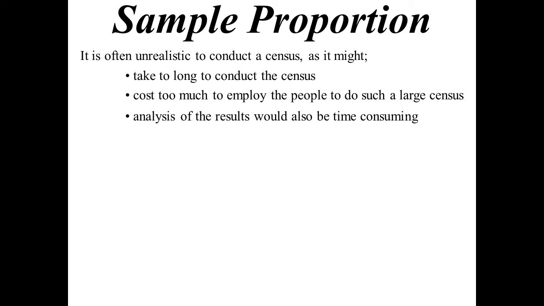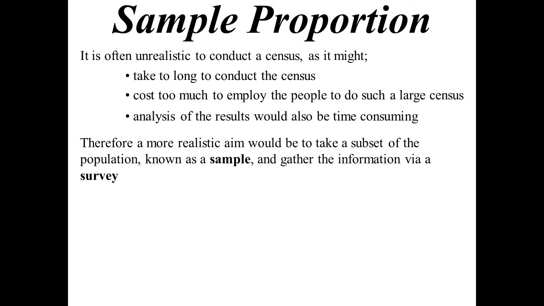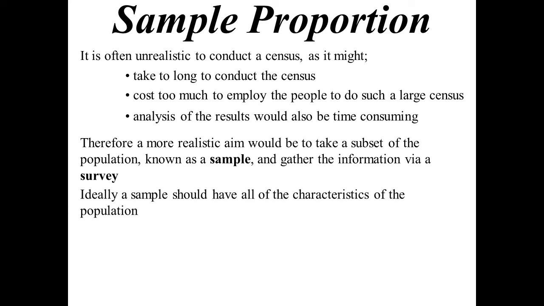So in realistic terms, we take a sample, and that's when we call it a survey rather than a census. Ideally, and it's very hard to do, the sample you choose should reflect the exact same characteristics of the population itself. If 20% of the population had blonde hair, then ideally your sample should have 20% blonde hair. It's very hard to match, but that's what you'd like.